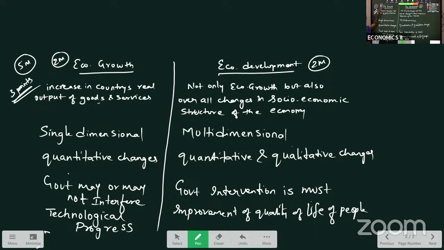Any 3 points. For example, they asked economic growth. What is economic growth? It is an increase in a country's real output of goods and services. It is single dimensional. It shows the quantitative changes in the society, or any other point. Any point from this you can write here. Same for development: not only growth but also overall changes in the socio-economic structure of the country. It is multi-dimensional, quantitative as well as qualitative changes are taken, and it is relevant to the developing economies. Like that you can write any 3 to 4 points here for 2 marks. Clear? So this completes your economic growth and economic development 5 marks answer.